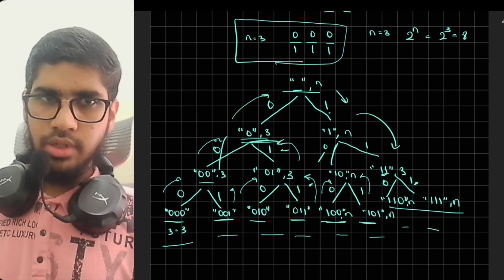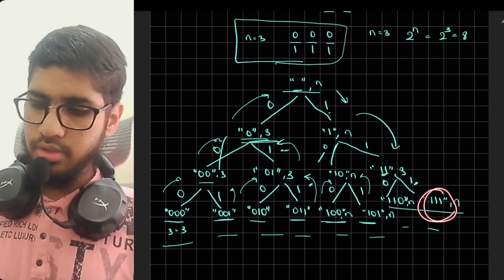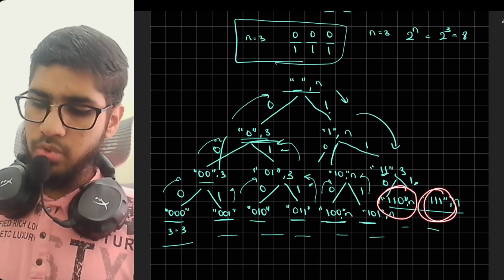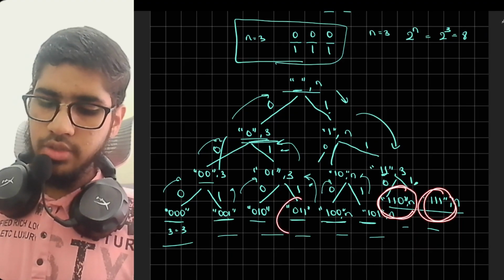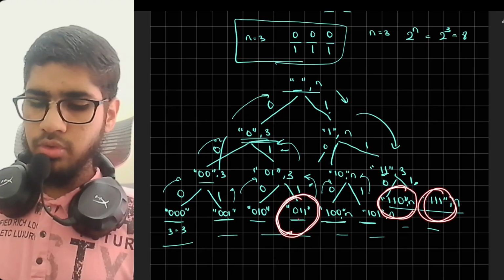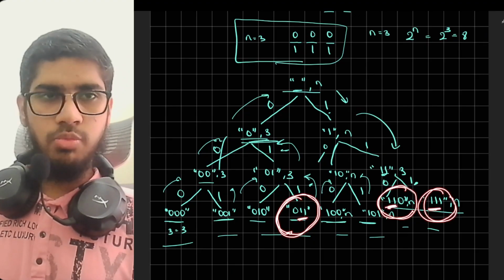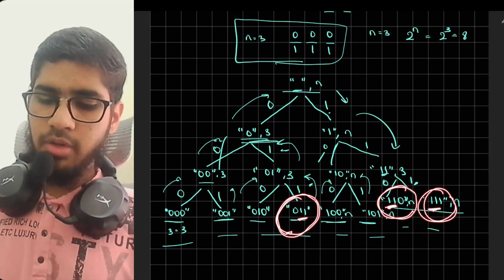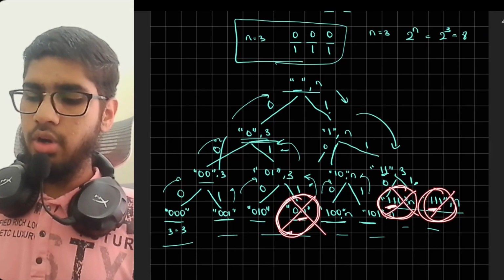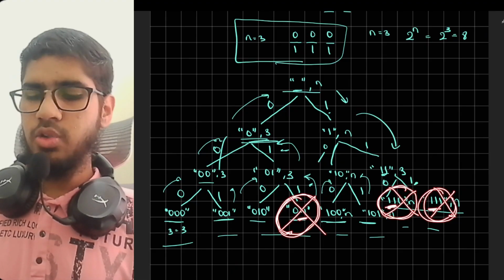So in this answer, I want you to focus on 3 areas. That is this one and another this output and another this output. What is the similarity in here? Here we have two consecutive ones that we don't want. This output, these three outputs. If we remove these three outputs, then we have got the answer. So now how to remove these three outputs?